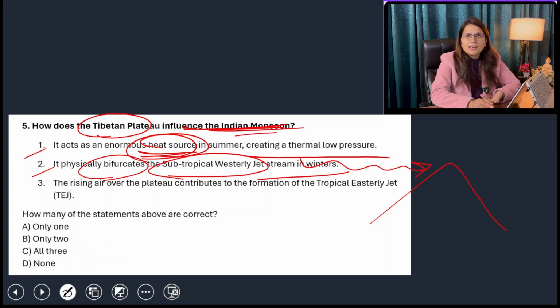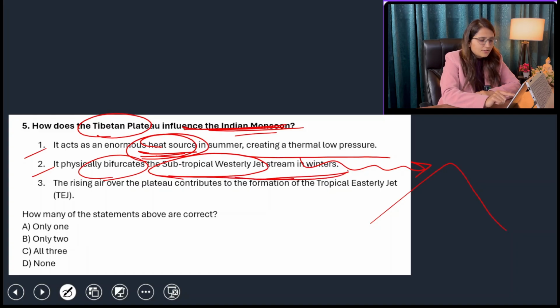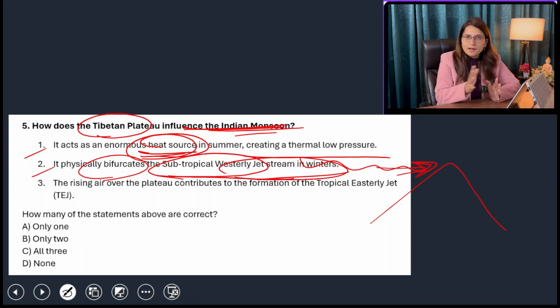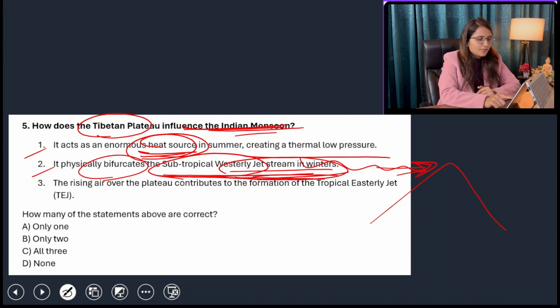So the Himalayas, or basically the Tibet plateau, physically bifurcates the subtropical westerly jet stream in winters, and both the Tibet plateau and Himalayas are responsible for the bifurcation because latitude wise and altitude wise they have decreased in height. Yes, in winters, the subtropical westerly jet stream will be bifurcated by the Himalayas and by the Tibet plateau both.